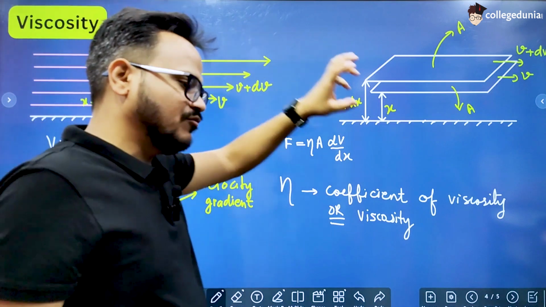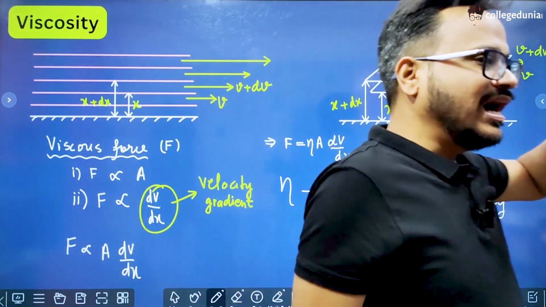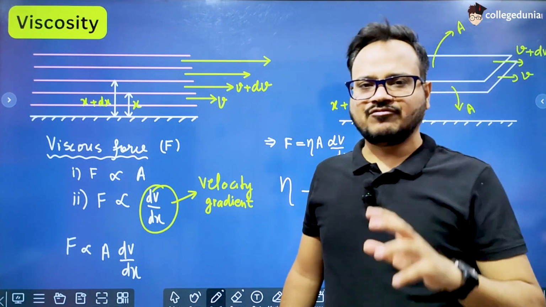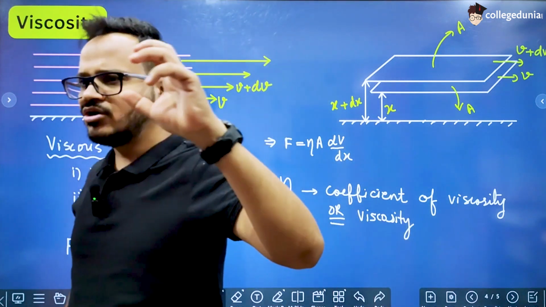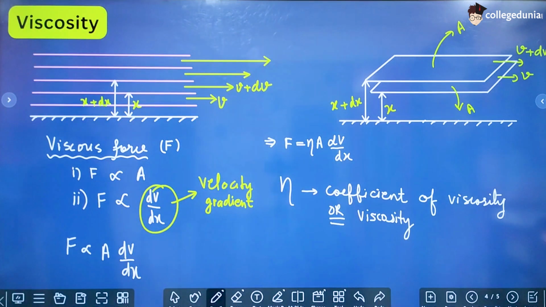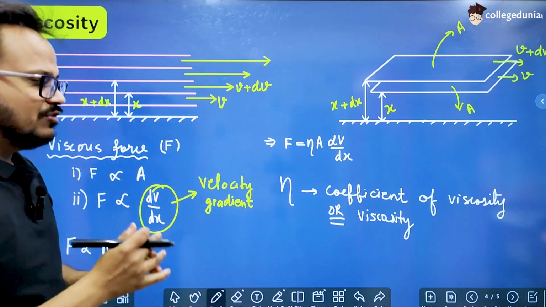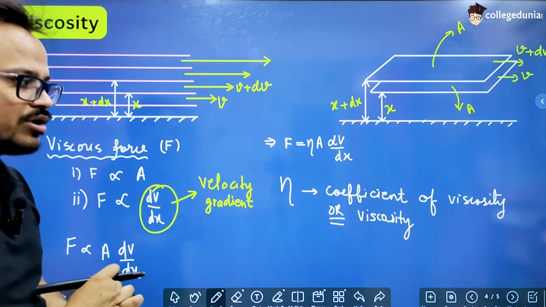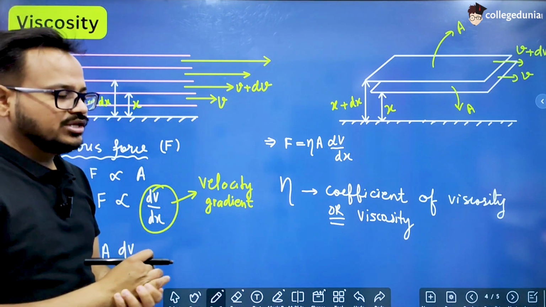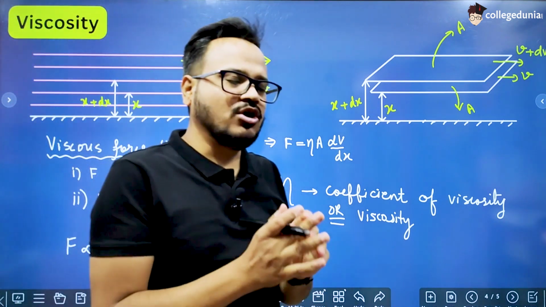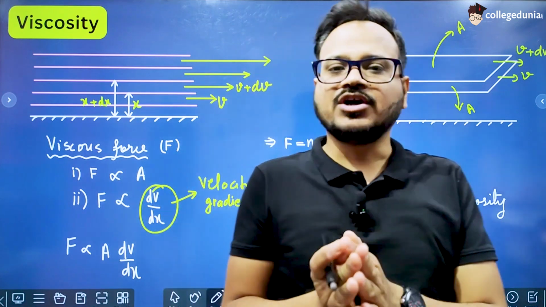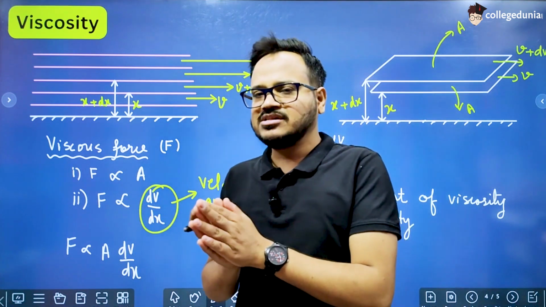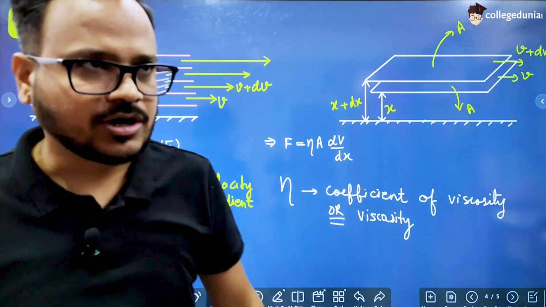So value of eta is different for water, different for honey, different for oil, different for benzene, different for oxygen, right? So if the value of this constant, that is eta, is more, then the fluid is more viscous. For example, the value of eta for honey is more than the value of eta for water, which means that honey is more viscous than water.